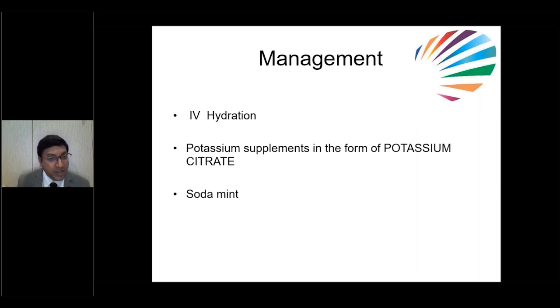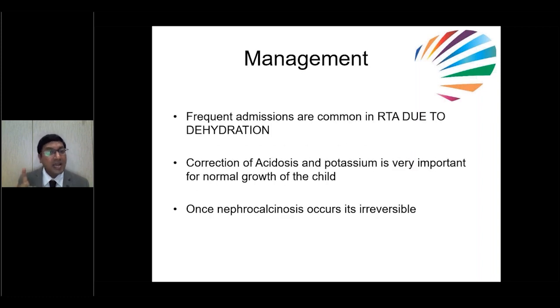Proper hydration is very, very important, and always they require potassium supplements in the form of potassium citrate, and they require bicarb also. If we give all these medicines, obviously they'll gain weight and height properly. But an important thing is these kids usually come to hospital with dehydration. Always correction of acidosis and potassium is very important for normal growth of the child. Once nephrocalcinosis is there, that is not reversible. So we should be very careful.